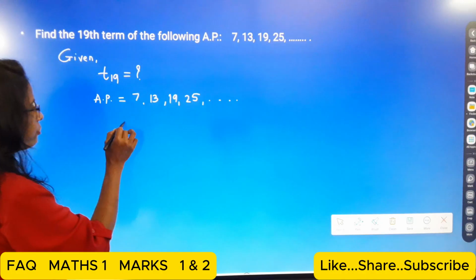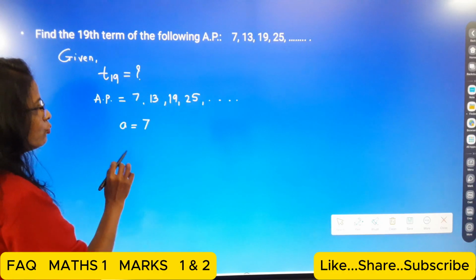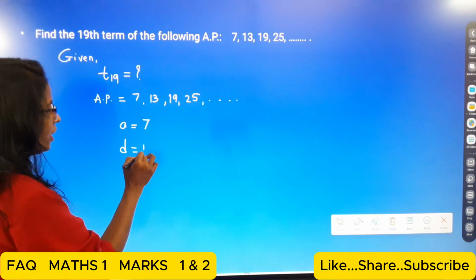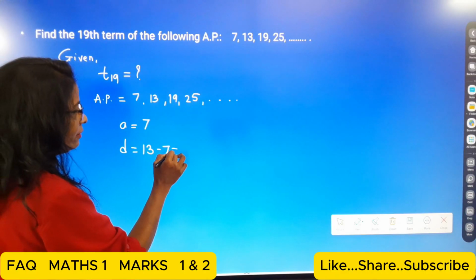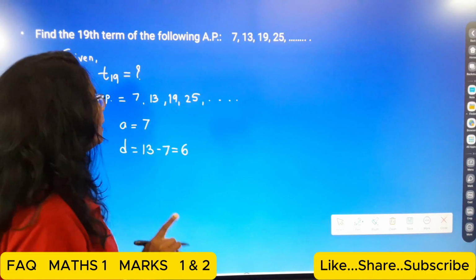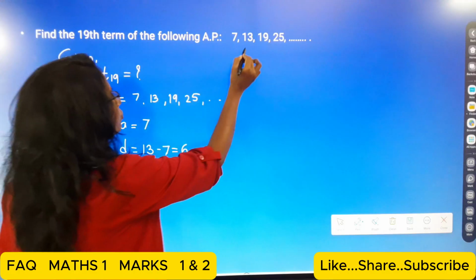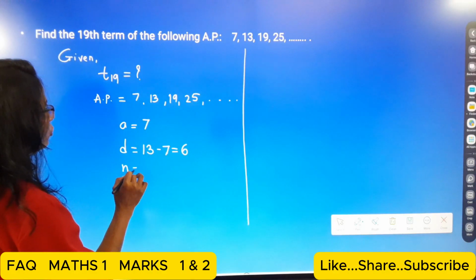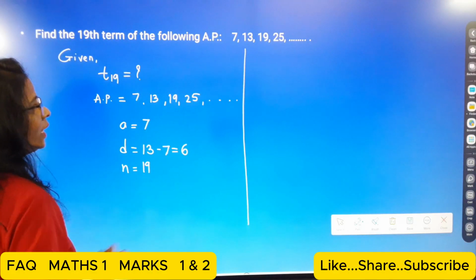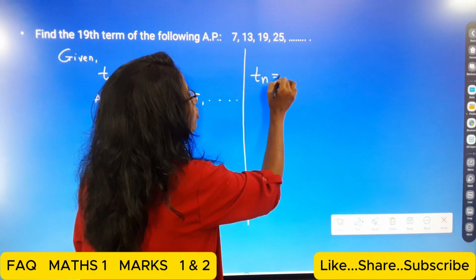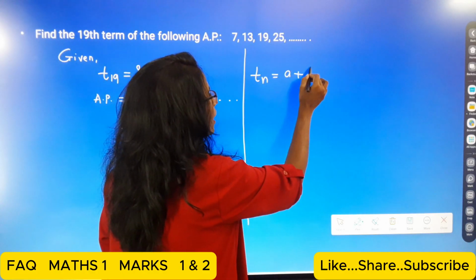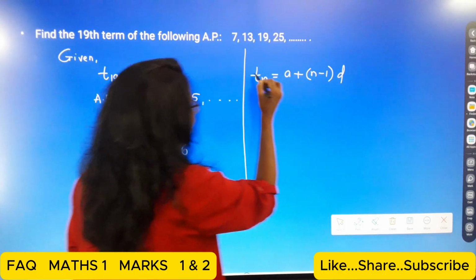So now from the AP, we write that a is equal to 7 and d, the common difference, is 13 minus 7, that will be equal to 6, students. And here n is equal to 19. Now we write the formula for Tn: a plus (n minus 1) d, and then substitution.